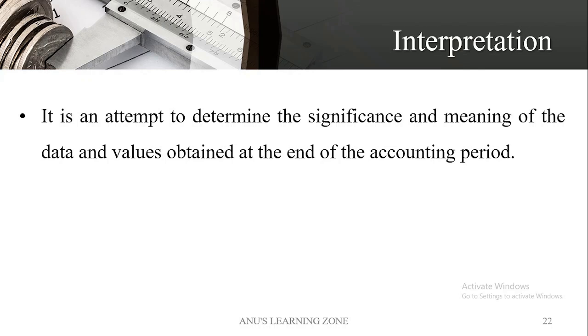It simply means an attempt to determine the significance. Significance means importance. Each value has its own importance. Whether it is good or bad, it has its own importance, because on the basis of those figures, the organization will decide its plans for the future. Whatever amount is generated out of the accounts has an importance. So interpreting simply means to determine the significance and the meaning of data and values obtained at the end of the accounting period.